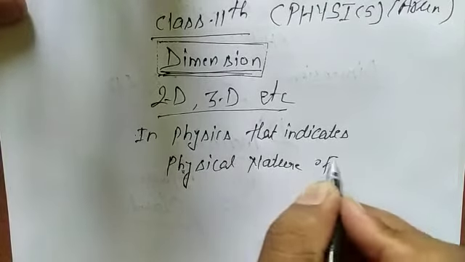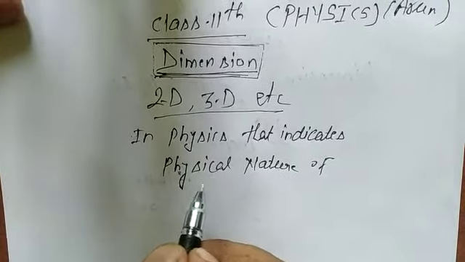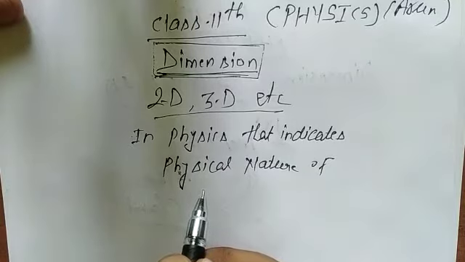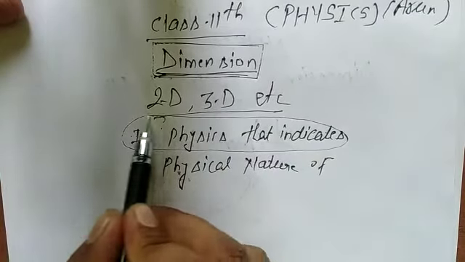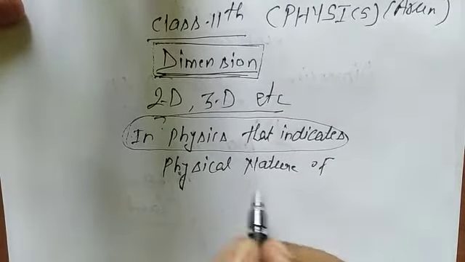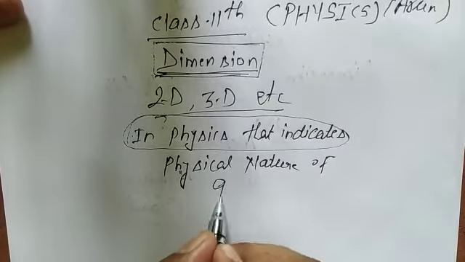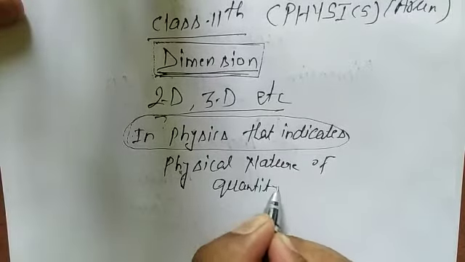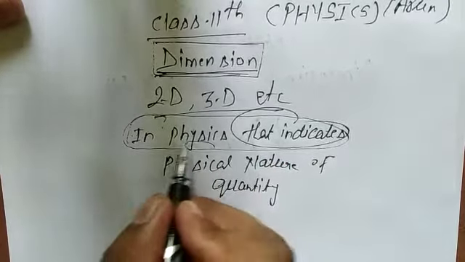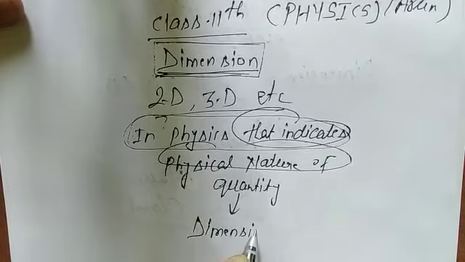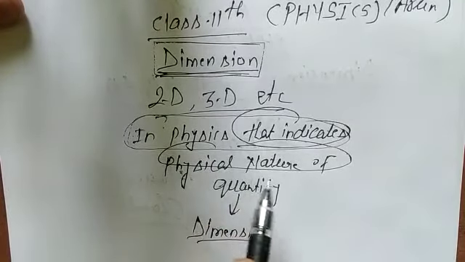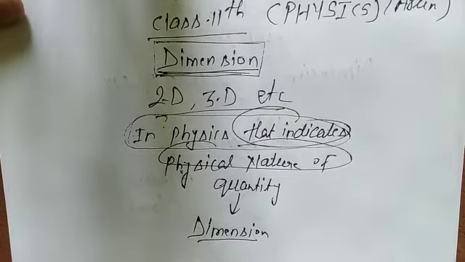Physical nature means, as I told you about derived units, velocity, acceleration, etc. In the same way, dimension in physics indicates the physical nature of a quantity. It signifies, for example, length, mass and time.